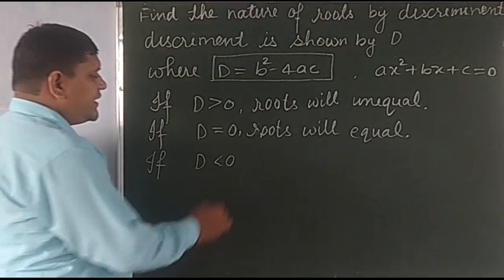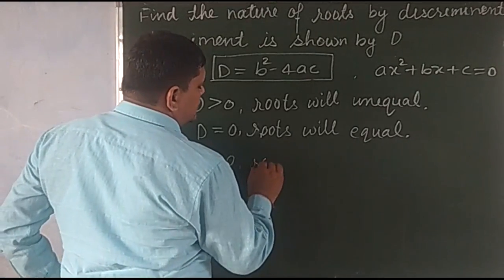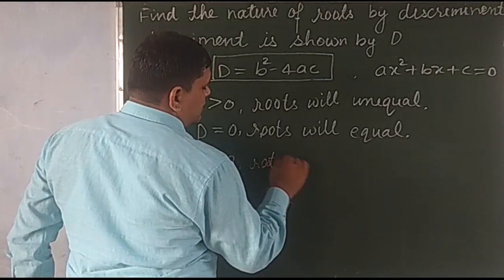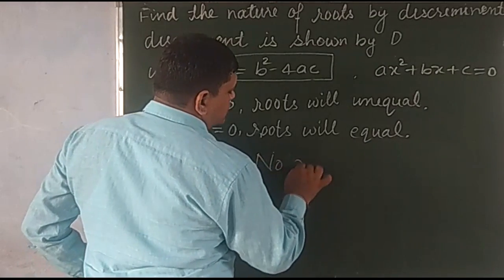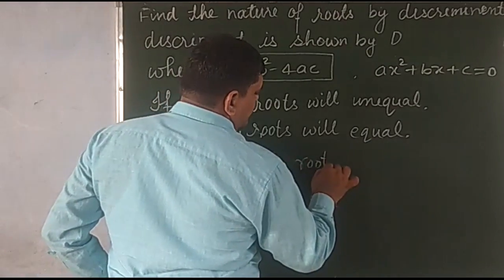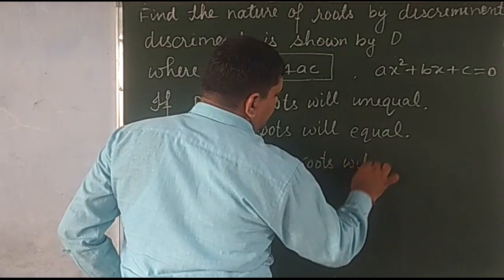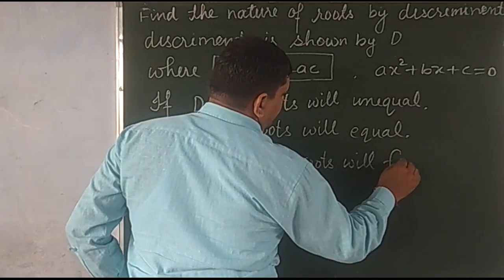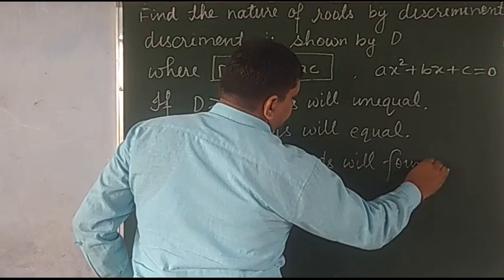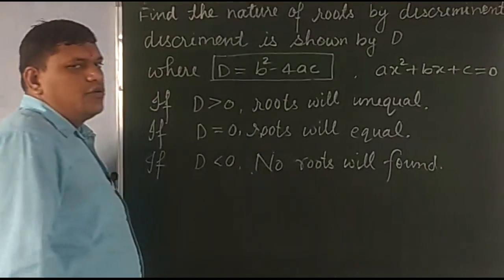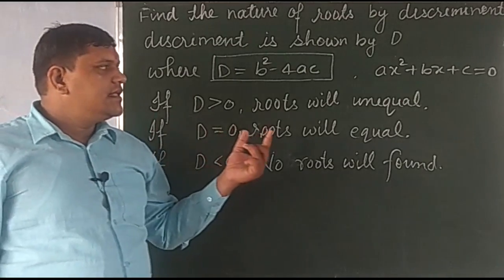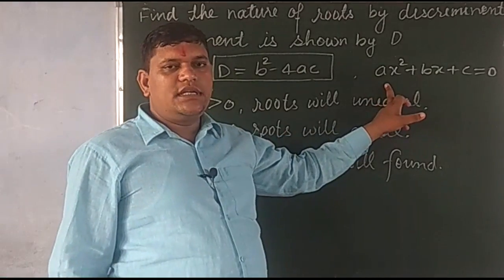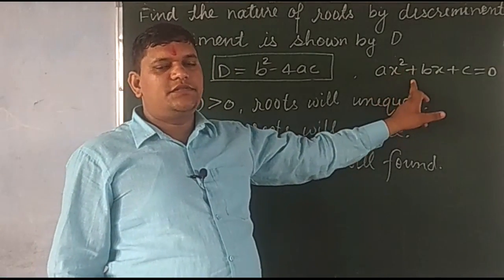When it comes negative, then you can say no roots will be found. No roots.